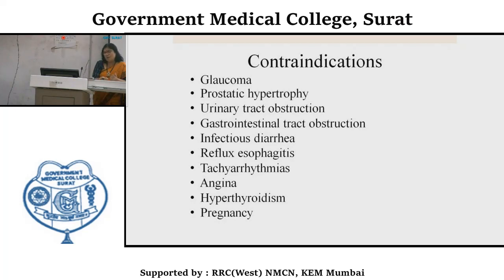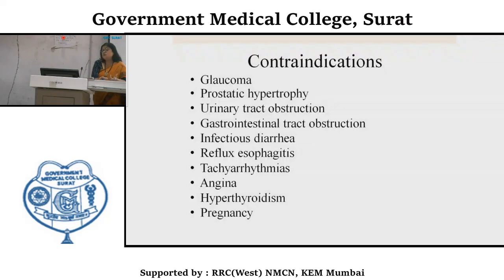Glaucoma, because by causing mydriasis or pupillary dilatation, there will be an increase in intraocular tension. So we should avoid using them in patients with glaucoma. Prostatic hypertrophy, because of their urinary retention property, relaxation of the bladder is there. Then urinary tract obstruction caused by anything.